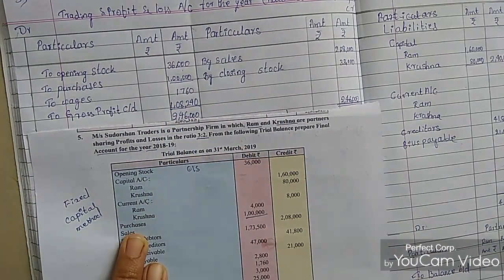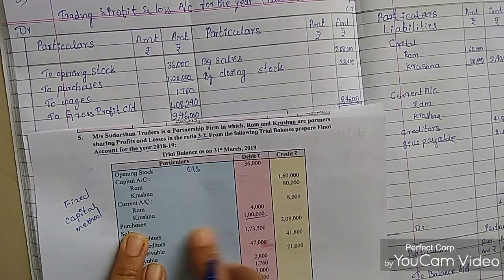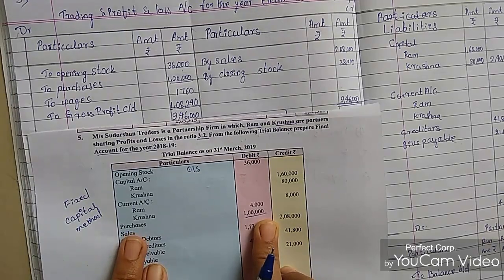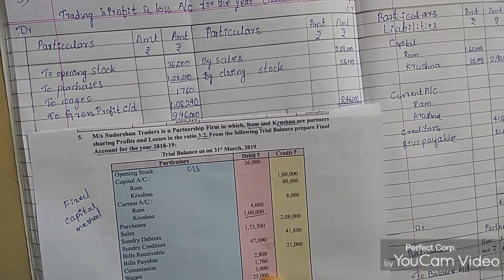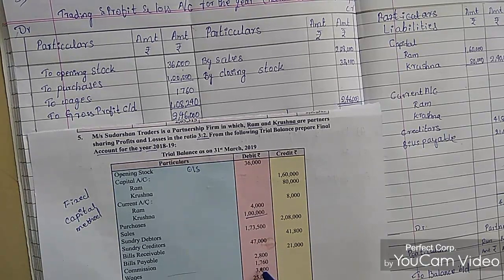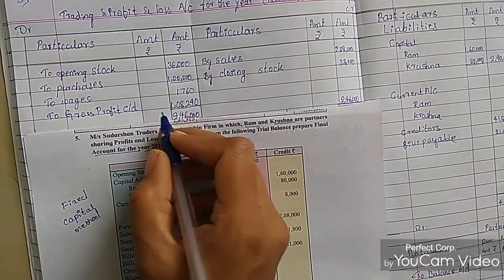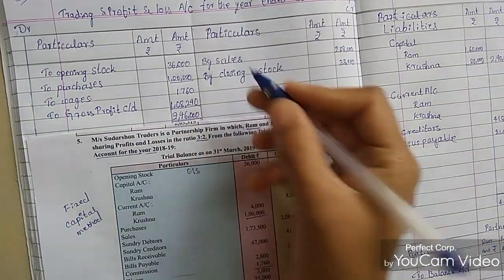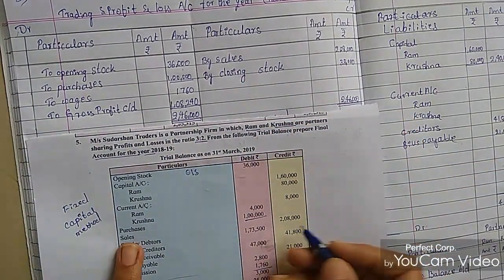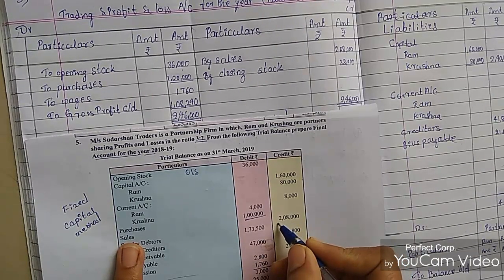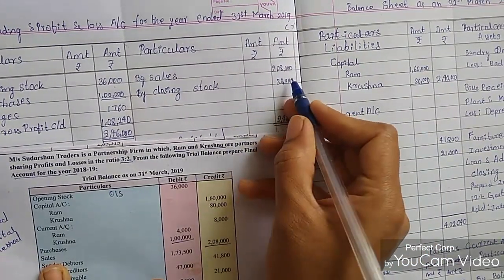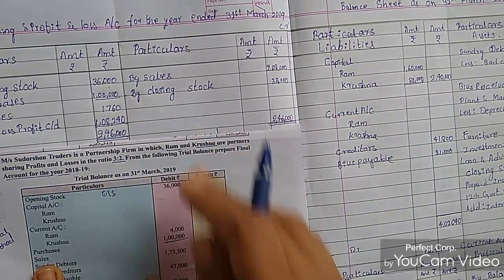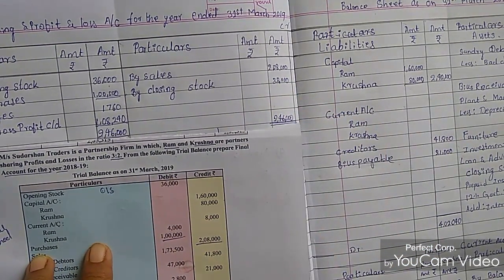There is no purchase return, so that's why only one entry is taken, that is purchases. Next, after the purchases, wages. Wages is 1,760 rupees. Next, by sales, the amount is 2,08,000 on the credit side of the account. And by closing stock is how much? 38,000.